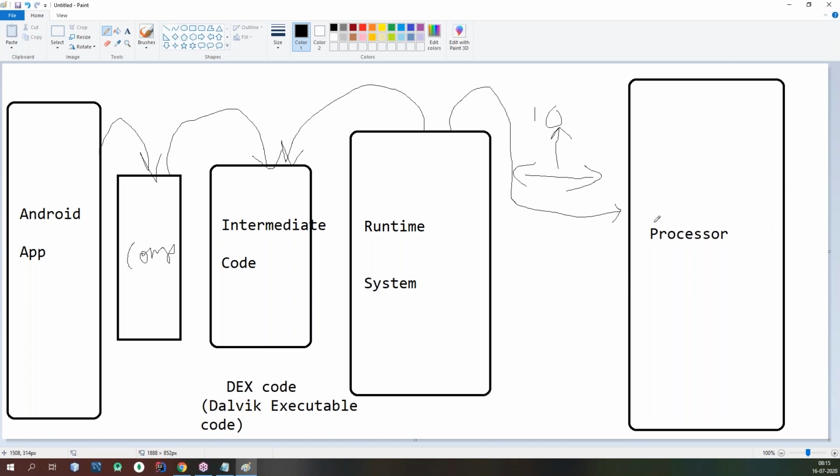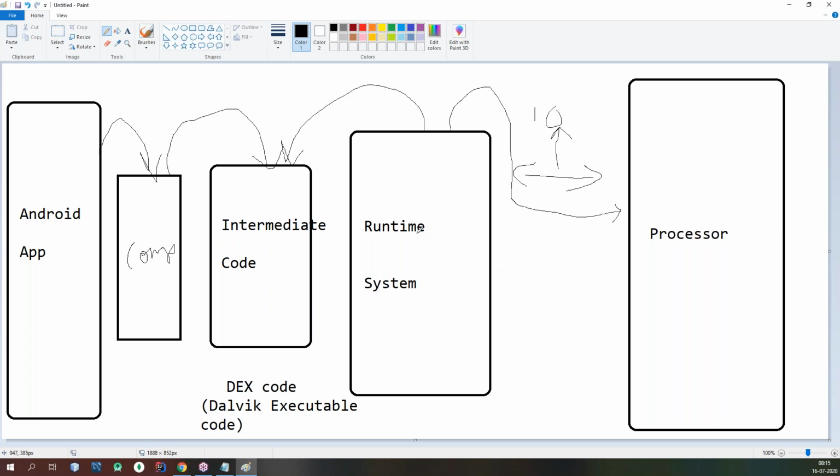So the processor always understands machine code instructions only, because this is a machine design. The processor is a hardware, it is not software. All hardware systems understand only the binary language, 1s and 0s, machine code instructions.